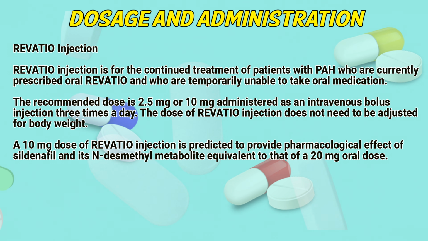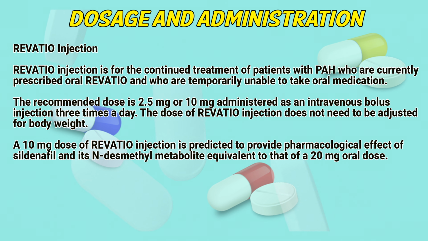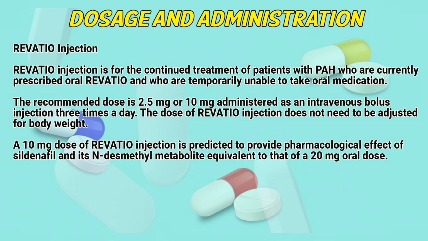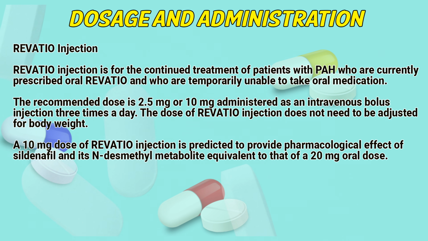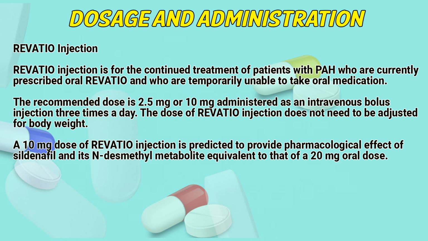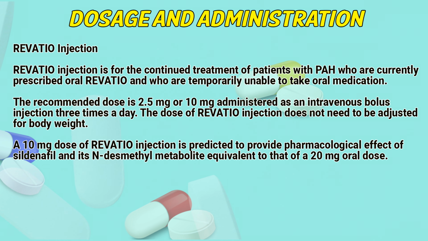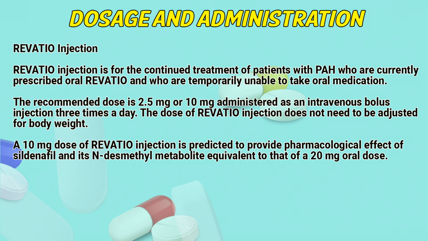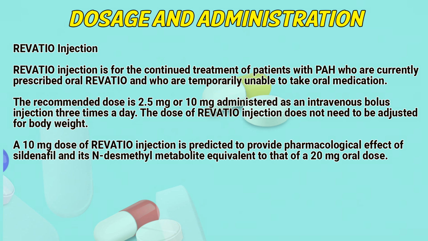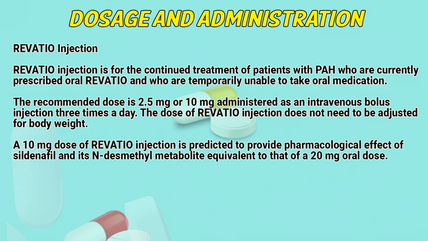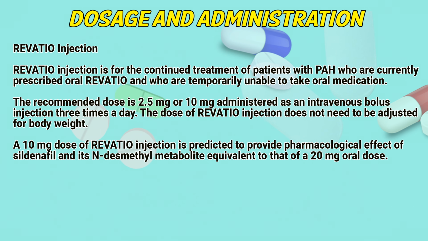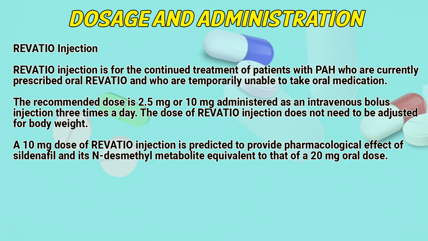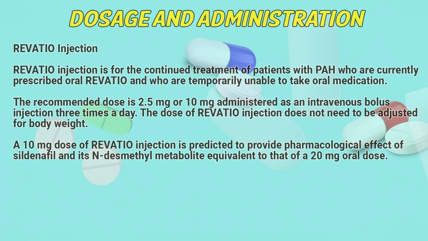Revatio injection. Revatio injection is for the continued treatment of patients with pulmonary arterial hypertension who are currently prescribed oral Revatio and who are temporarily unable to take oral medication. The recommended dose is 2.5 mg or 10 mg administered as an intravenous bolus injection 3 times a day. The dose of Revatio injection does not need to be adjusted for body weight. A 10 mg dose of Revatio injection is predicted to provide pharmacological effect of Sildenafil and its N-desmethyl metabolite equivalent to that of a 20 mg oral dose.